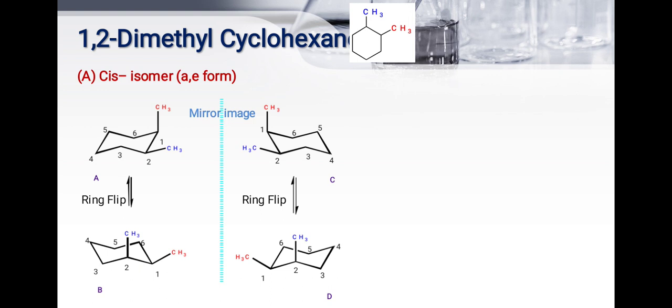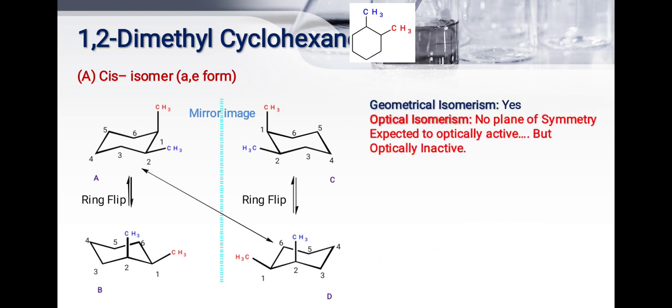When the ring gets flipped, here you can see the mirror images of A. We get here the mirror image of A and the mirror image of B. After ring flipping, the second carbon goes to equatorial position and the first methyl group goes from axial to equatorial position. Here geometrical isomers are present, here optical isomers. See here no plane of symmetry because both methyl groups are present on different carbon atoms. So here no plane of symmetry is expected, it is optically active.